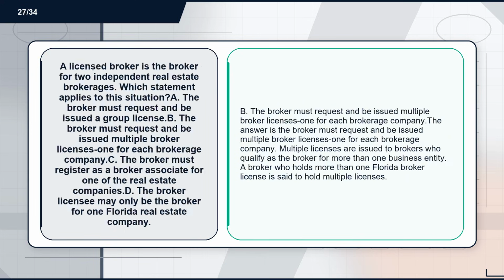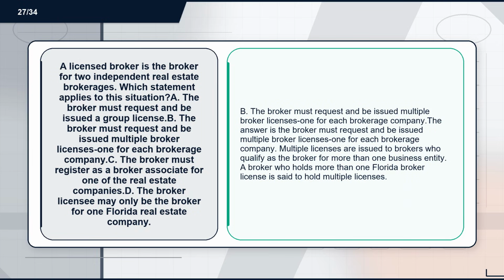Flashcard 27. Term: a licensed broker is the broker for 2 independent real estate brokerages. Which statement applies to this situation? A. The broker must request and be issued a group license. B. The broker must request and be issued multiple broker licenses, one for each brokerage company. C. The broker must register as a broker associate for one of the real estate companies. D. The broker licensee may only be the broker for one Florida real estate company.